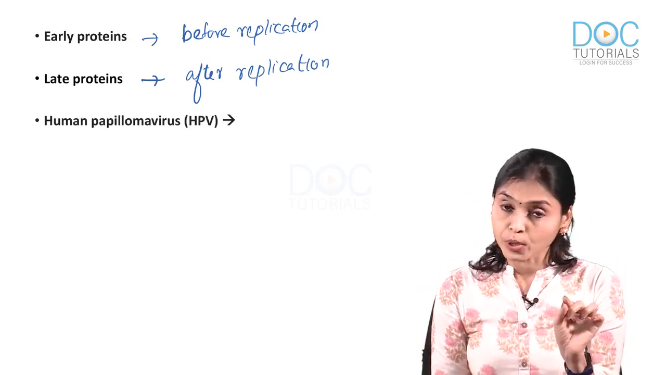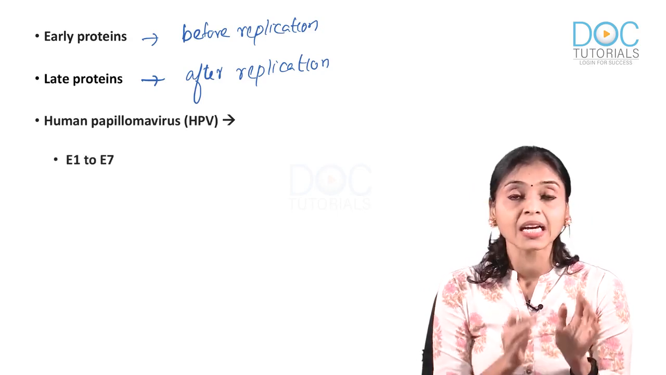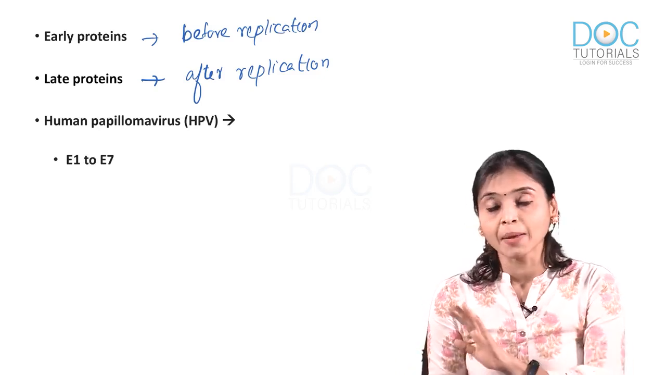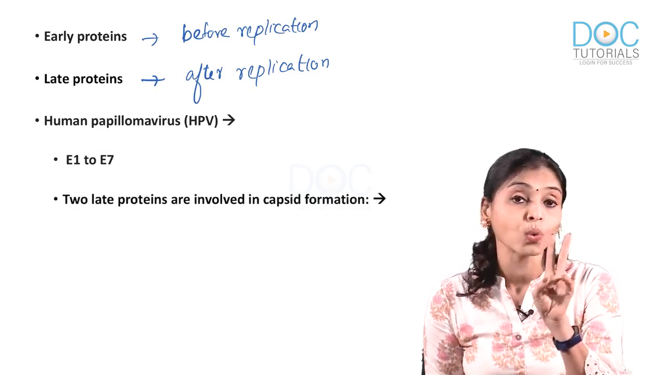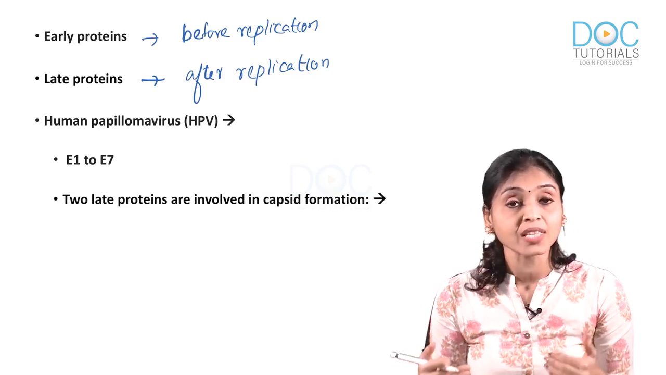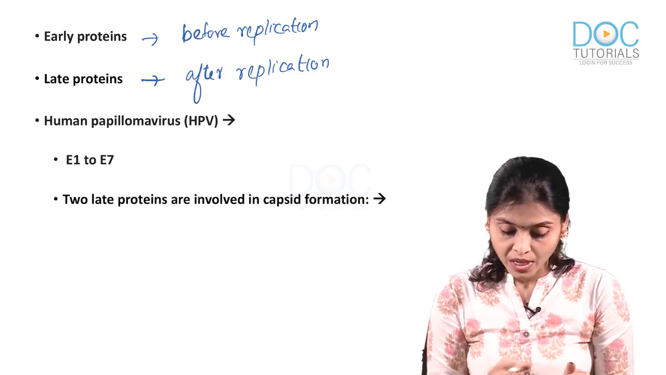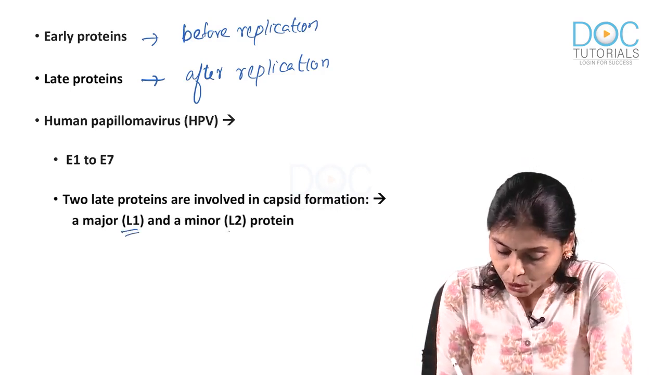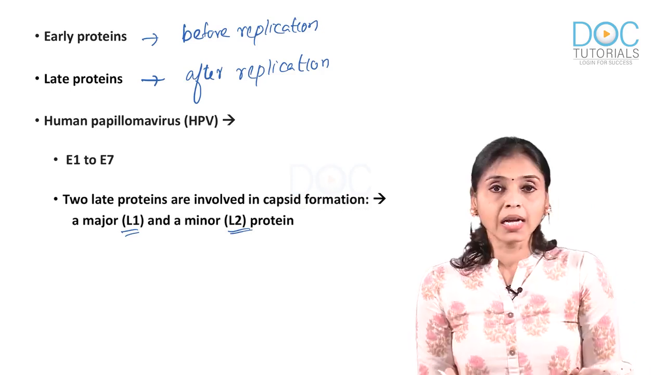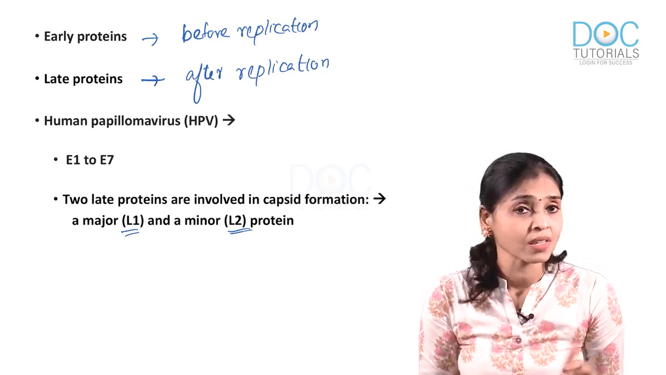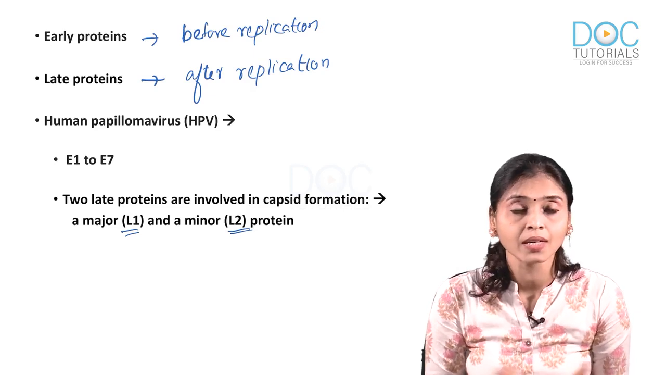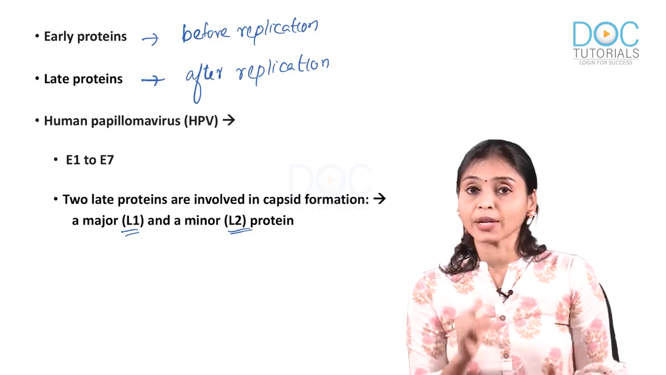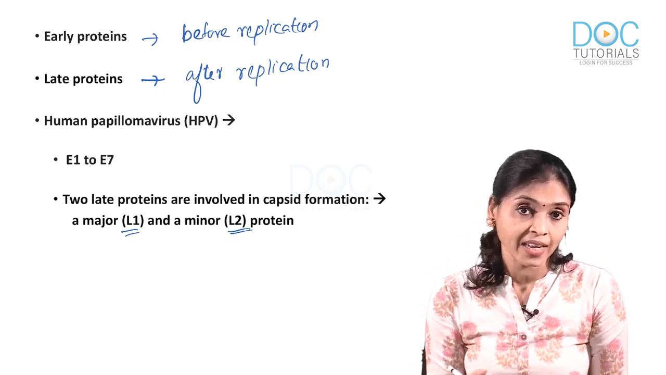The E proteins produced by HPV are E1 to E7. There are 7. Whereas for L, there are mainly 2 late proteins produced by HPV, which are involved in its capsid formation, L1 and L2. L1 is known as the major and L2 as the minor protein. Now, the question was, which among these is present inside the vaccine? For that, you should know the difference between E and L.